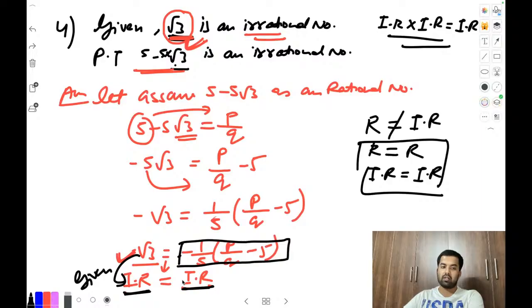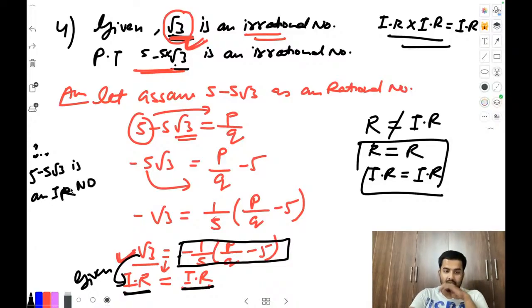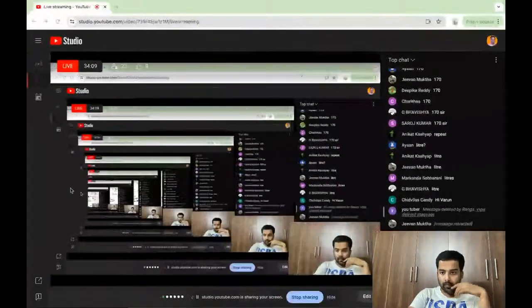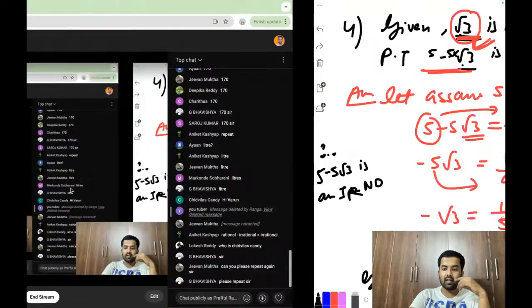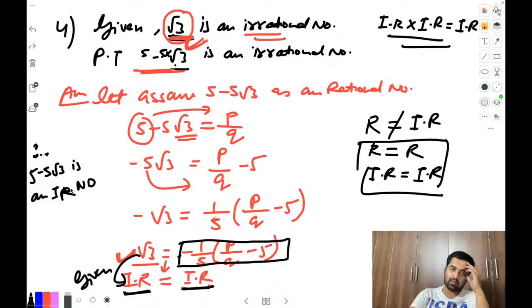That's it. Just write the concluding statement: 5 minus 5 root 3 is an irrational number. I hope this is clear now. Is it clear? You can keep a message at least. Check again. I'm just keeping the page again. Keep in mind that whatever things are given, you have to make them separate like this.